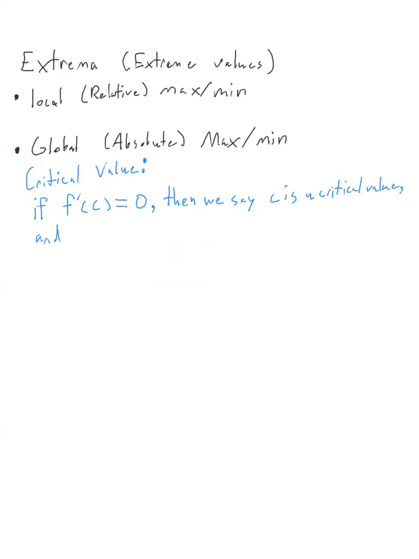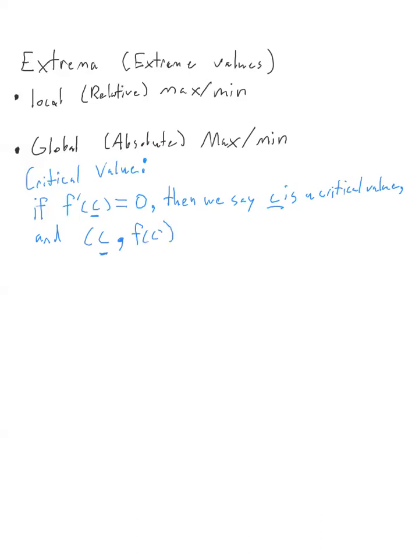And we call the critical point corresponding to this, of course, it is at c, that is the x value, that is our input. Then that point, what we'd call a critical point, is just that x value and its output.